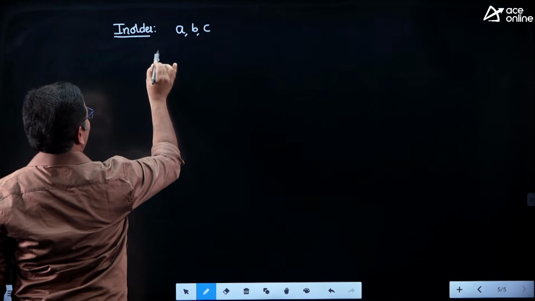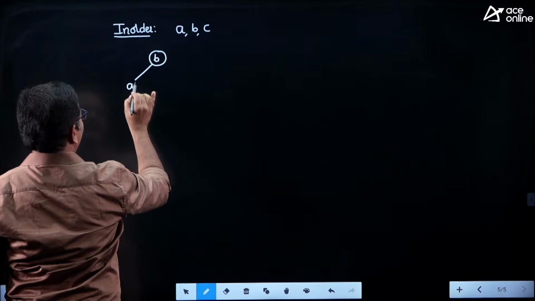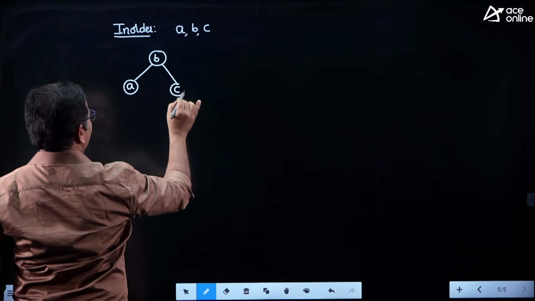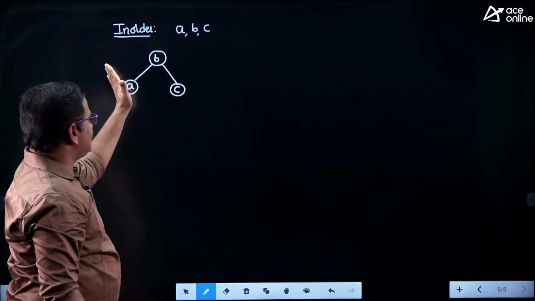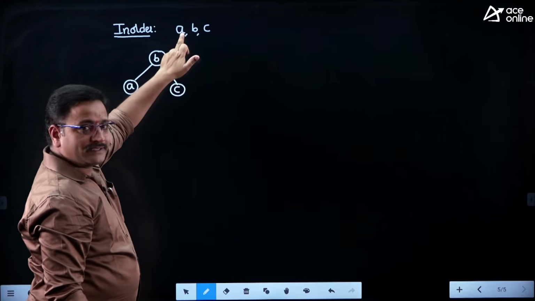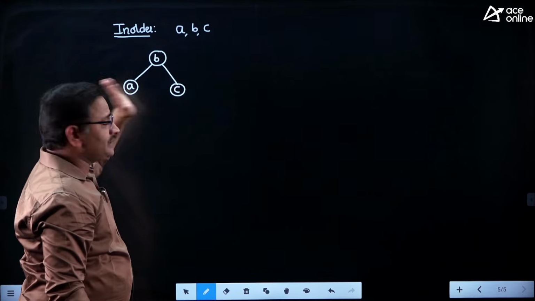Means, for example, if I take root node B, and here it is A and here it is C. Now just apply in-order traversal friends. If you apply in-order traversal for this node, first process left A, so you are processing A and then visit B and then visit right.